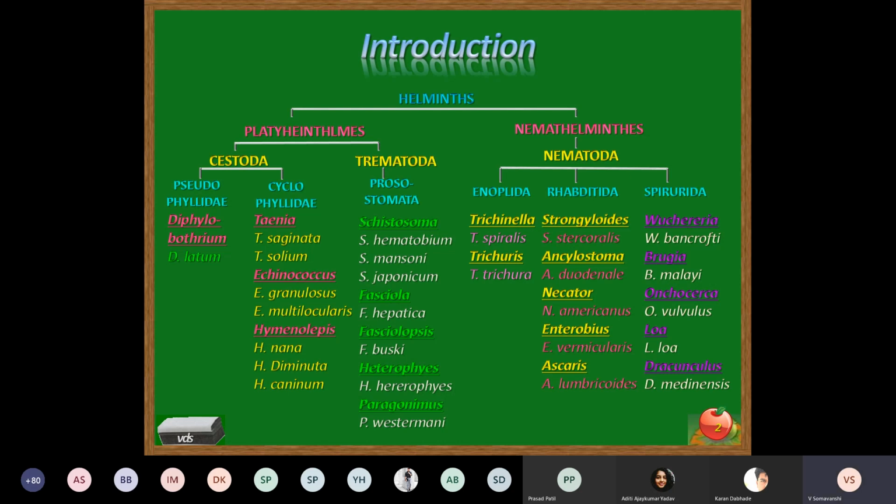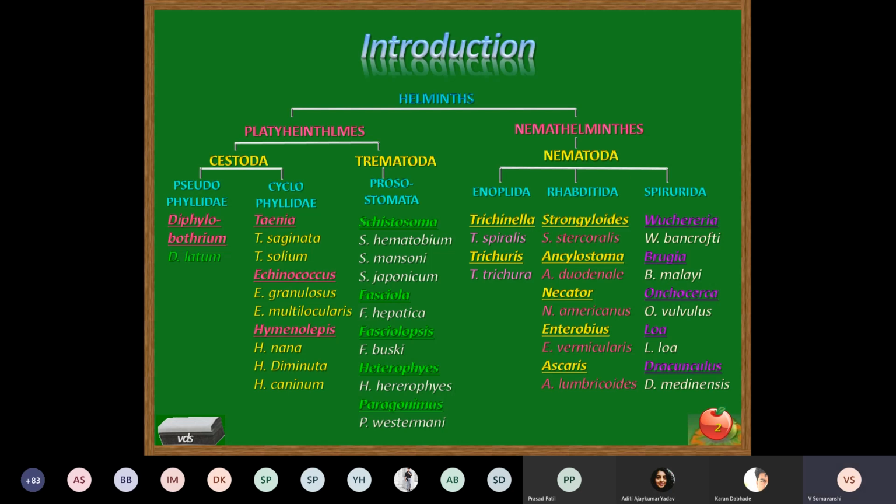Further, the cestoda class is classified into 2 different types on the basis of their head and mouth structure, into Pseudophyllidea and Cyclophyllidea. In Pseudophyllidea, there is a parasite called Diphyllobothrium latum, which is the single parasite belonging to this group.